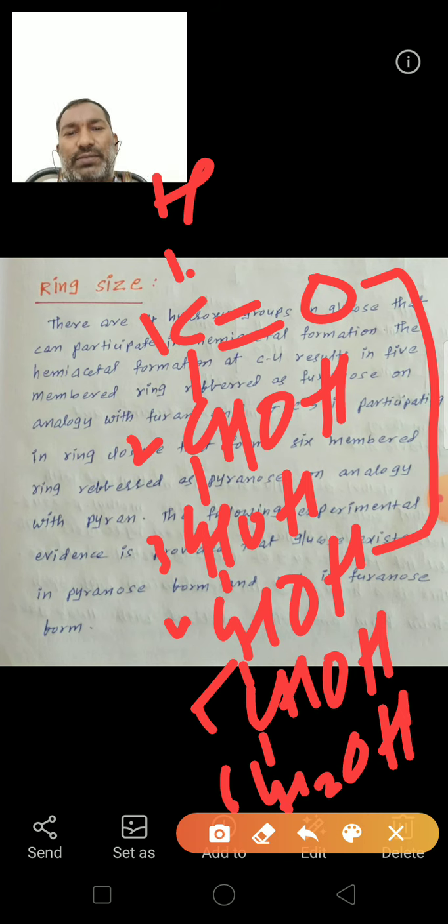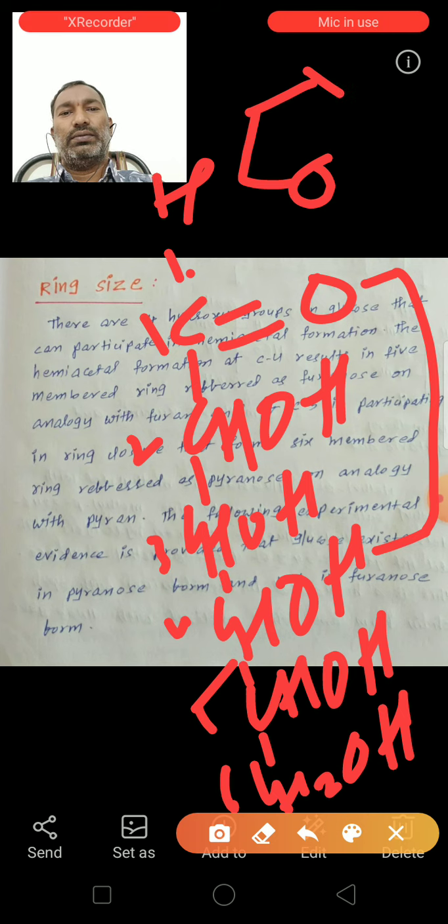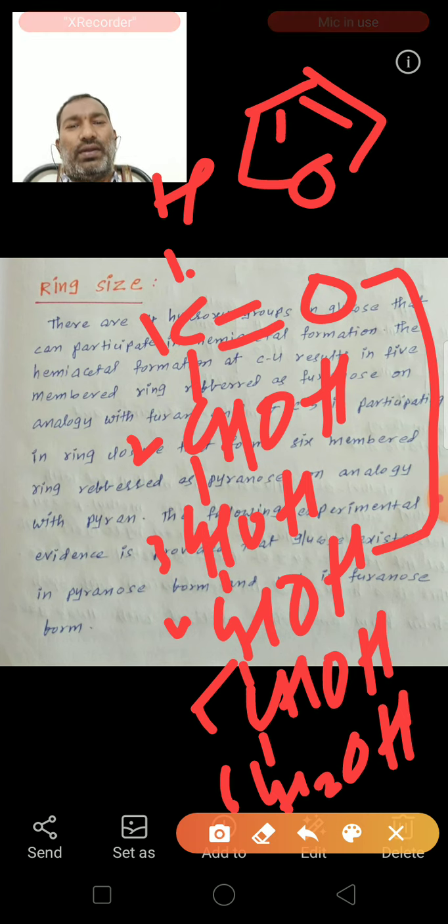Furan means one 5-membered ring. So this is the structure of furan. So if the fourth carbon hydroxy group participates in the hemiacetal formation, the furanose structure is formed.